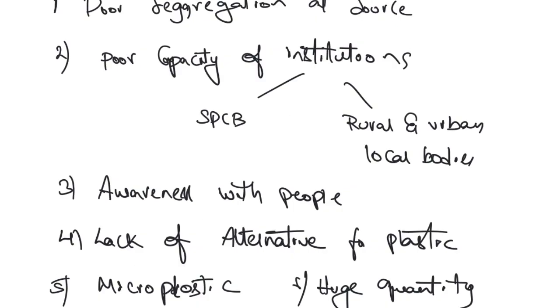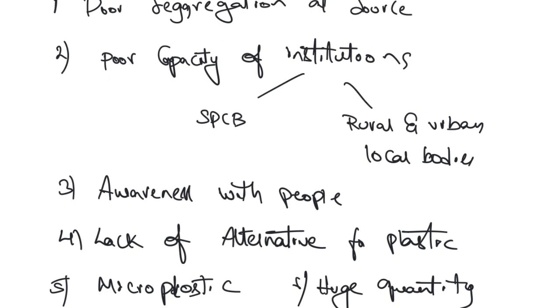Now, what is the reason? Why is there such a problem? There is poor segregation at the source level. Let's say whenever plastic is being generated at home, it rarely happens that we segregate the waste into organic matter, plastic matter, electronic matter, or biomedical waste. Such segregation does not happen. Even if you segregate, whoever collects the waste will dump all of it together in his vehicle, right? So there is poor segregation at the source. When such segregation is not happening, how can you collect the plastic? How can you recycle and reuse the plastic? There is a major problem. At the source itself, there is no proper segregation.